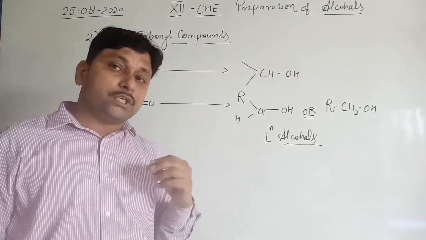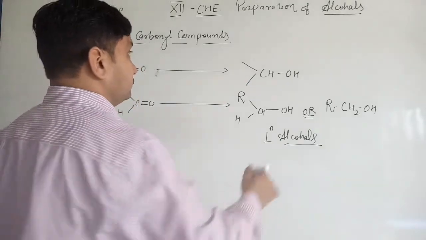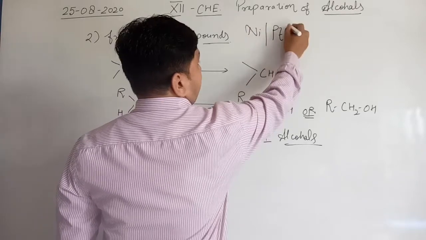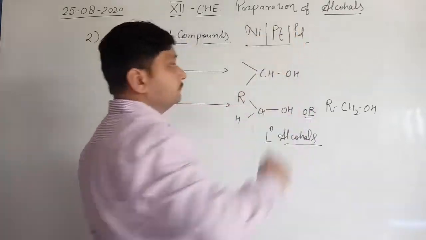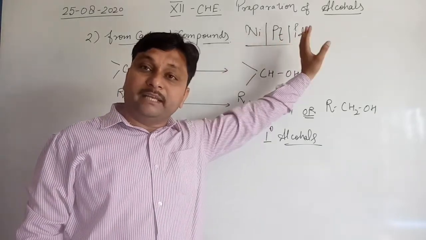Clear? Now the question arises, which reducing agent will be needed? Nickel, platinum, palladium. We take nickel, platinum or palladium with hydrogen gas.